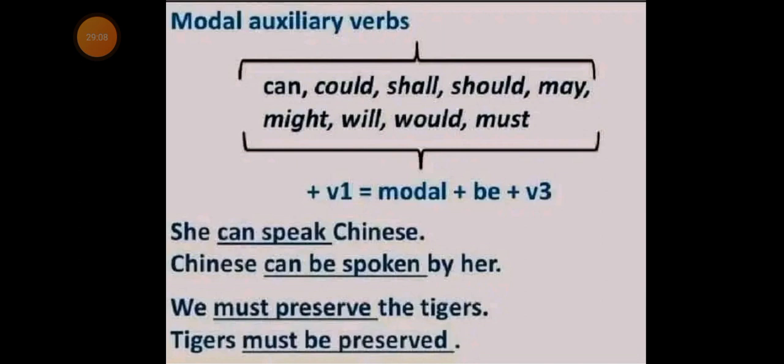Now look at the first sentence. She can speak Chinese, which is the active sentence. Now in the passive sentence, Chinese can be spoken by her. The verb is always in the past participle in the passive sentence.